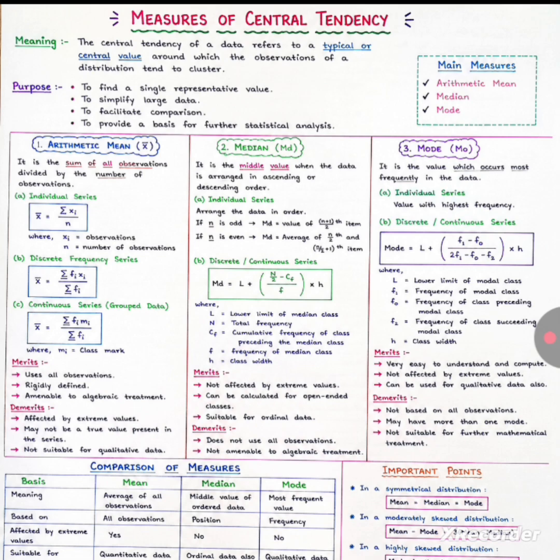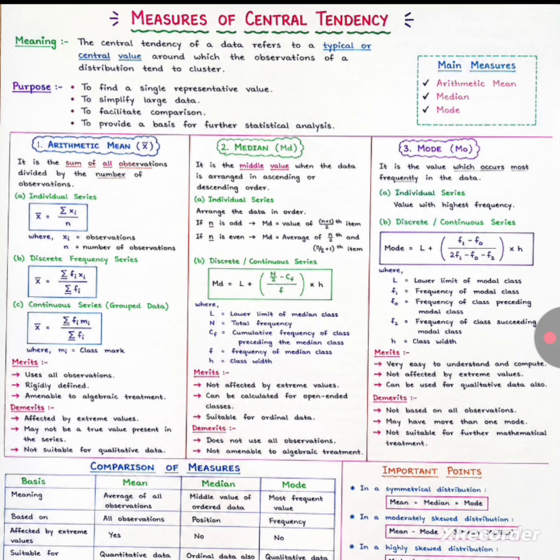Merits: very easy to understand and calculate, not affected by extreme values, can be used for qualitative data also. Demerits: not based on all observations, may have more than one mode, not suitable for further mathematical treatment.